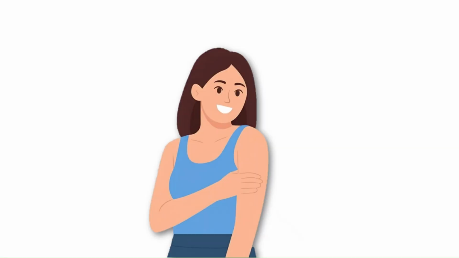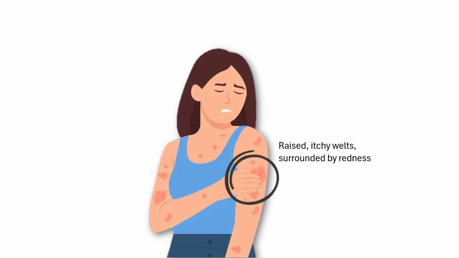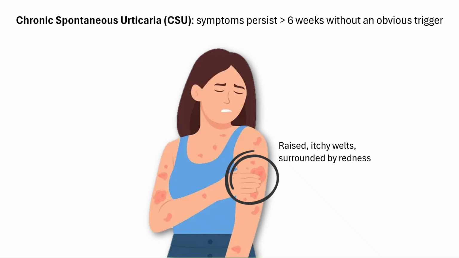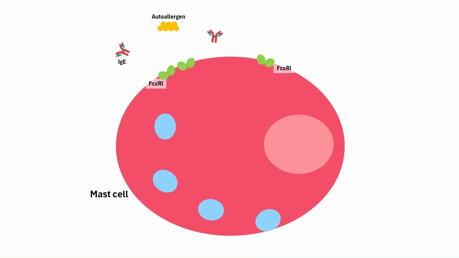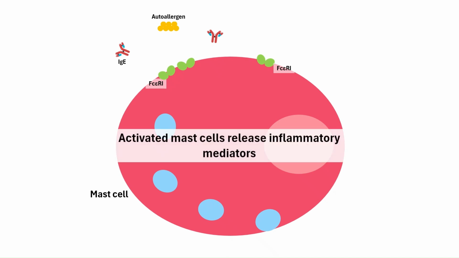Urticaria, or hives, is characterized by the sudden appearance of raised, itchy welts, often surrounded by redness. When these symptoms persist or recur for more than 6 weeks without an obvious trigger, it is called chronic spontaneous urticaria. The underlying biology is complex, but one central feature is the activation of mast cells and basophils. When these cells are triggered, they release histamine and other inflammatory mediators that drive redness, swelling, itch, and inflammation.